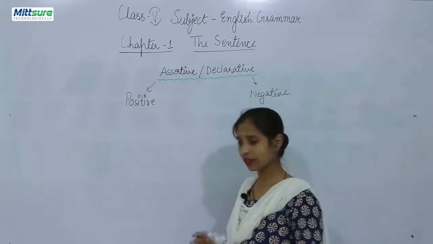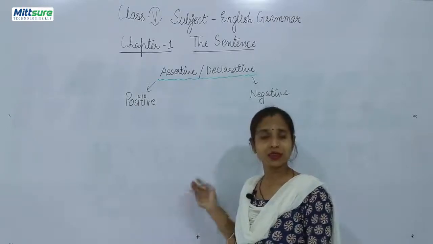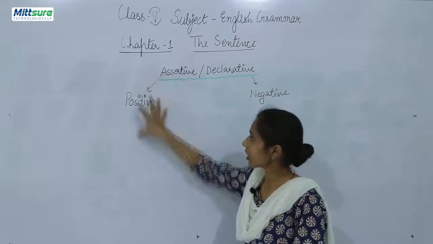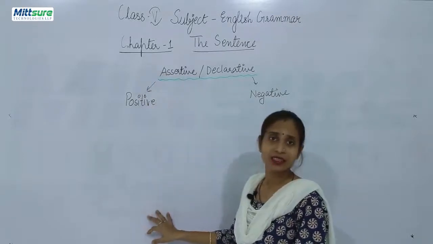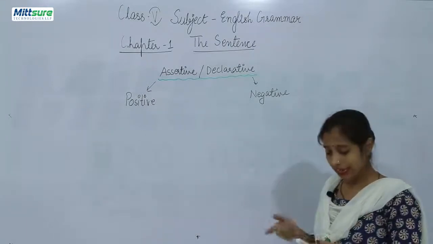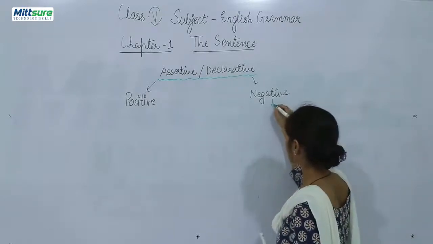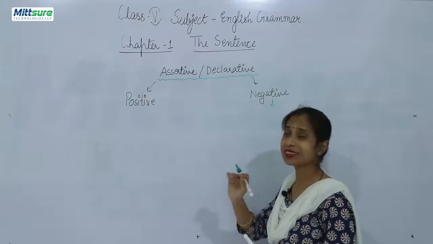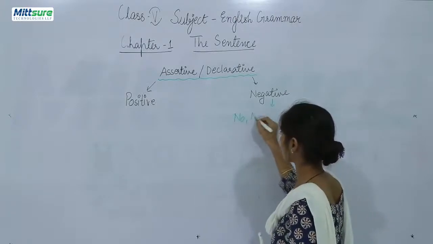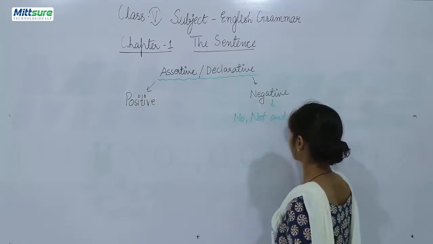Now, what is a positive and what is a negative sentence? Positive are the simple statements which we studied earlier, those will be included as positive sentences. And what are negative sentences? Negative sentences are those sentences which include words like no, not, and never.